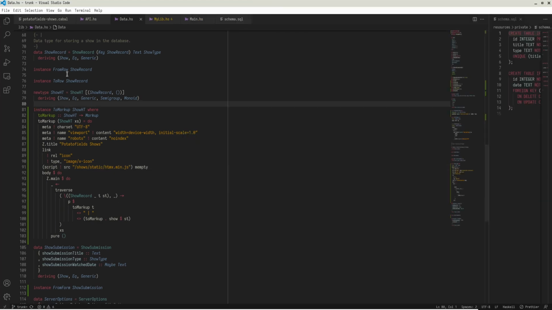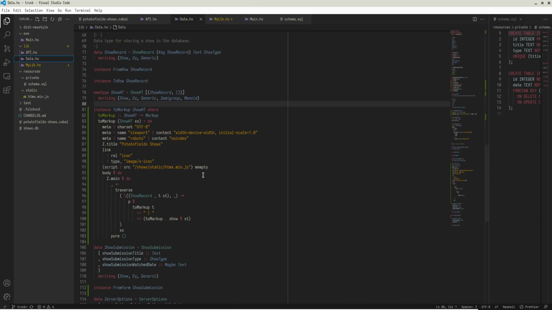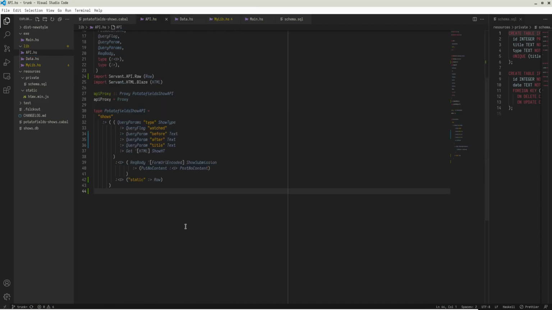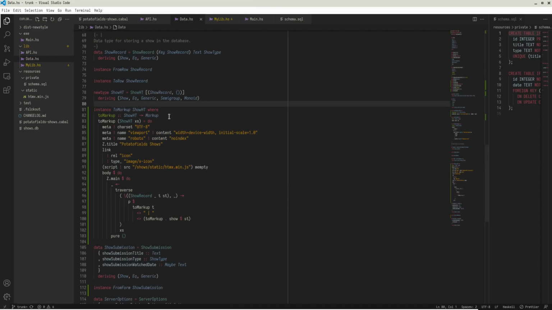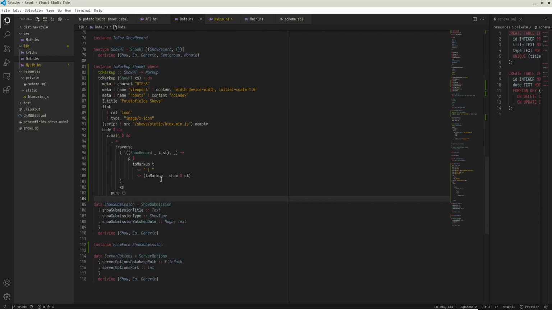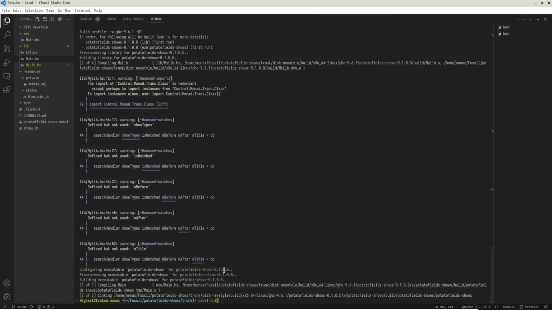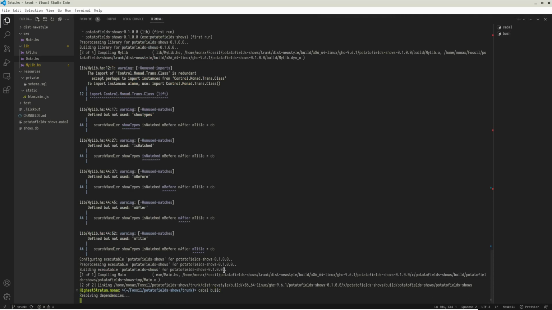So I'm hoping now that we have this dependency up, we have the directory being served by our API. Hopefully if I run this API, then we should see all of the shows show up as text nodes in an HTML document. So I'm going to get this to compile, and then we're going to try running it, and hopefully it works.